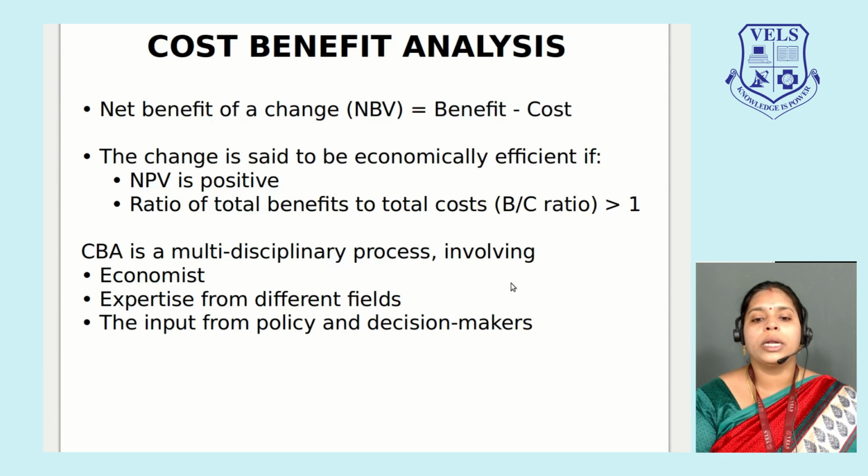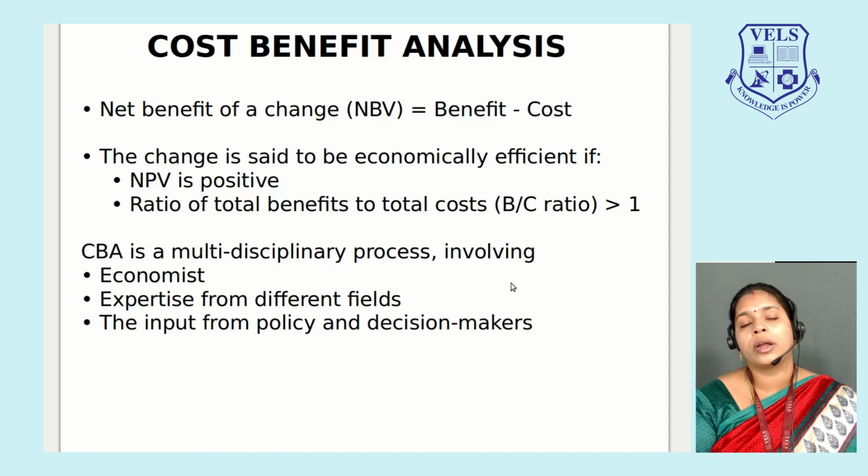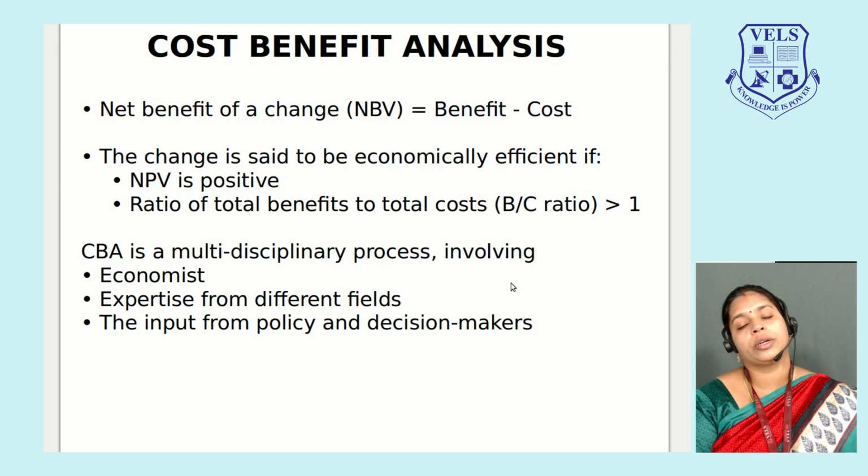So it is a multidisciplinary process involving economists, expertise from different fields. So it cannot be done by a single person or people from a particular industry. You have to include a team of members to calculate this kind of cost benefit, because we have to calculate cost benefit in healthcare. These costs include direct, indirect, intangible cost. At the same time, benefits also include monetary benefits and other satisfaction benefits.